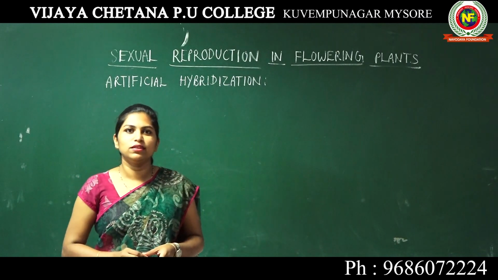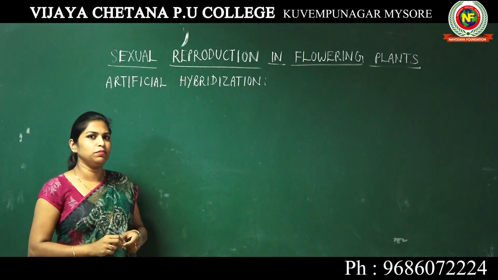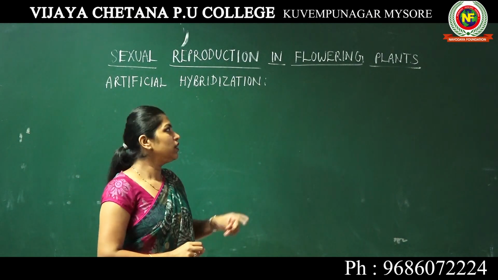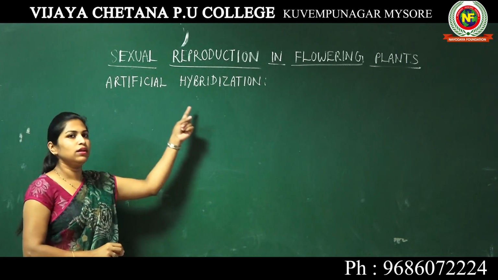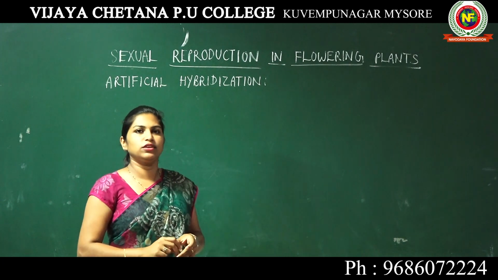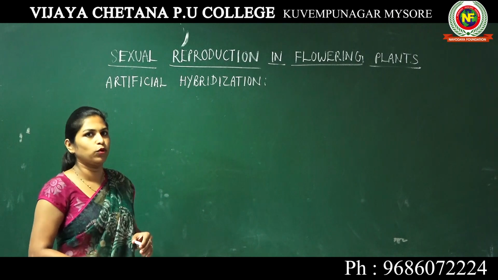Good morning, students. Today we will be looking into another important concept of this chapter, sexual reproduction in flowering plants, which is artificial hybridization. Artificial hybridization is one of the major approaches in crop improvement program.